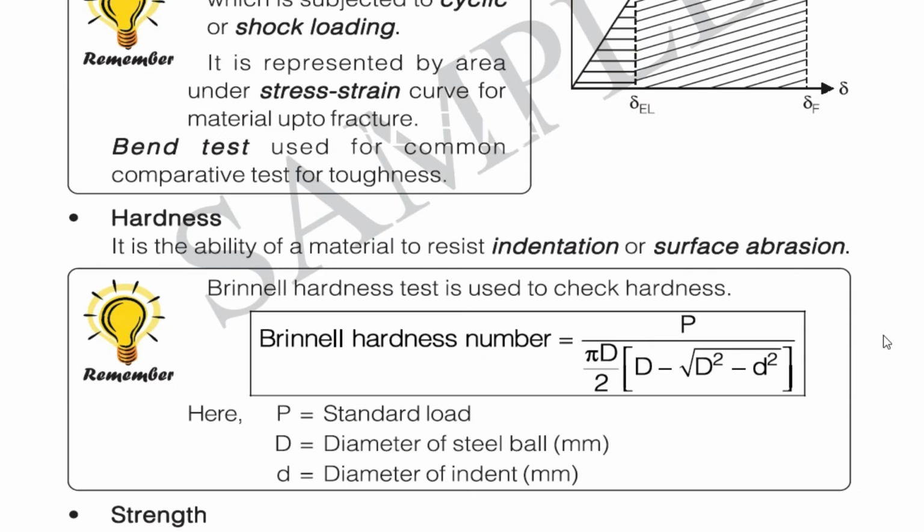The Brinell hardness number formula is P divided by (pi D divided by 2) into (D minus the root of D squared minus small d squared). Here P is the standard load, D is the diameter of the ball, and small d is the diameter of the indent. The indenter is either a ball indenter or a diamond indenter.